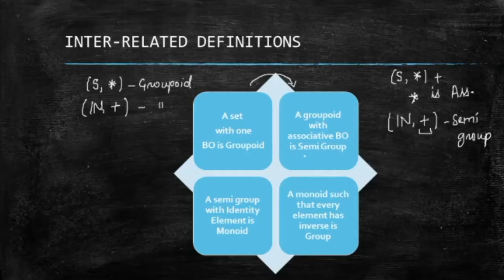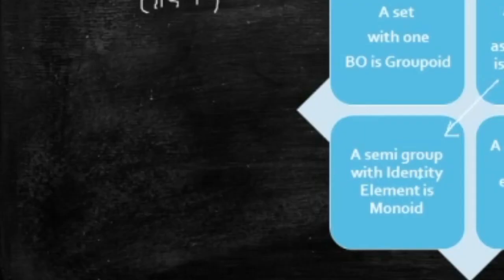Next, with the help of semigroups, we go from the semigroup to the monoid. A semigroup with identity element is called a monoid. While we were doing identity element, we discussed that the identity is an existential question. We defined that there exists an element, right?